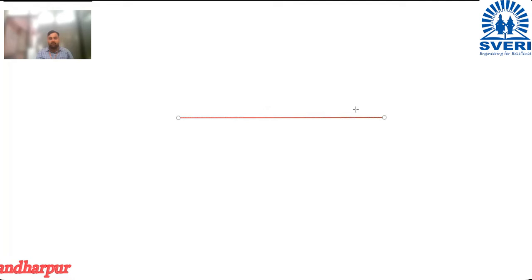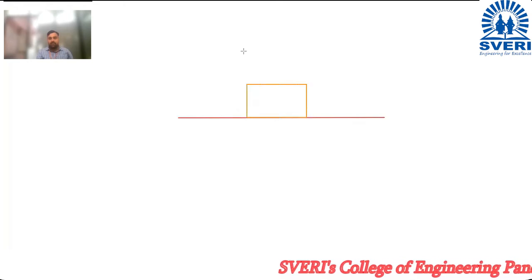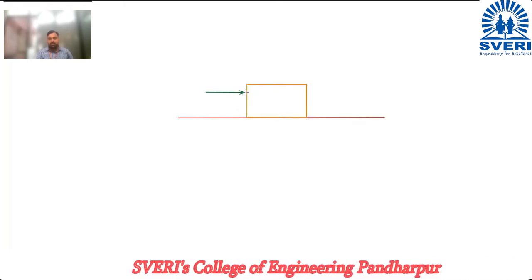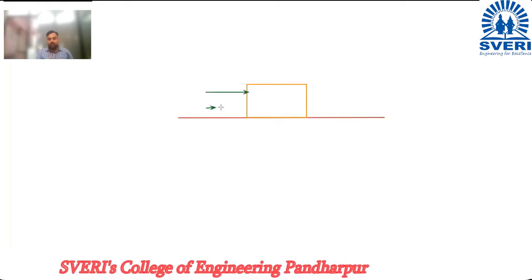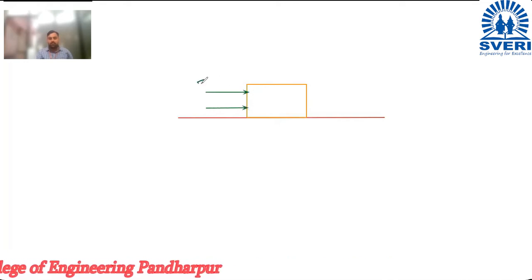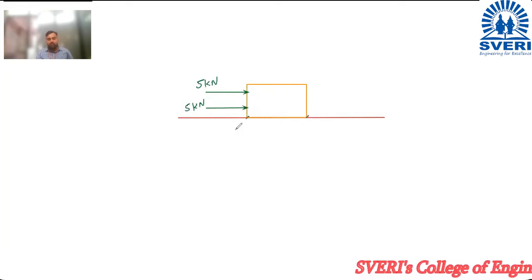Now suppose this is a surface. On this surface now, suppose this block is resting. Now if I apply a force to this block, see if I apply this force and here also one force. So now let us say that I apply a force of 5 kilonewton. Now when I apply the force of 5 kilonewton, originally this box was here.